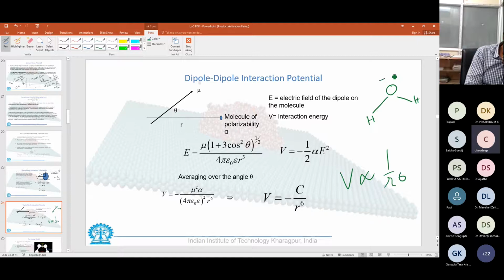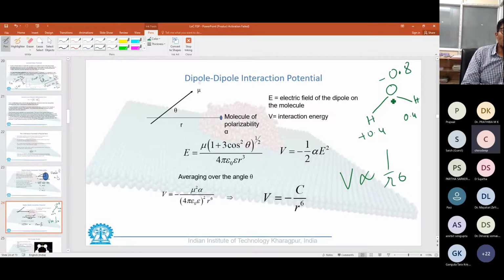This oxygen has about minus 0.8 units of negative charge, and each hydrogen has 0.4 units of positive charge, making it electrically neutral as a whole, but on a molecular scale, it is a dipole. There's a charge separation, so you have a positive charge and a negative charge separated by a certain distance. And such dipoles are interacting in the system. So this is a real dipole versus real dipole situation.